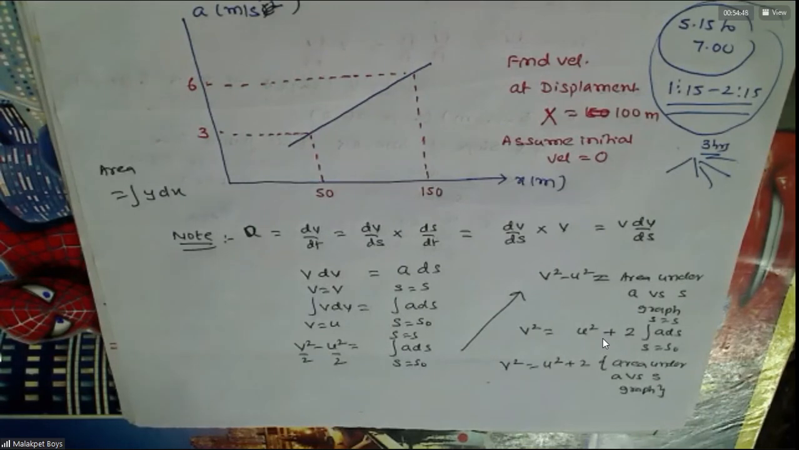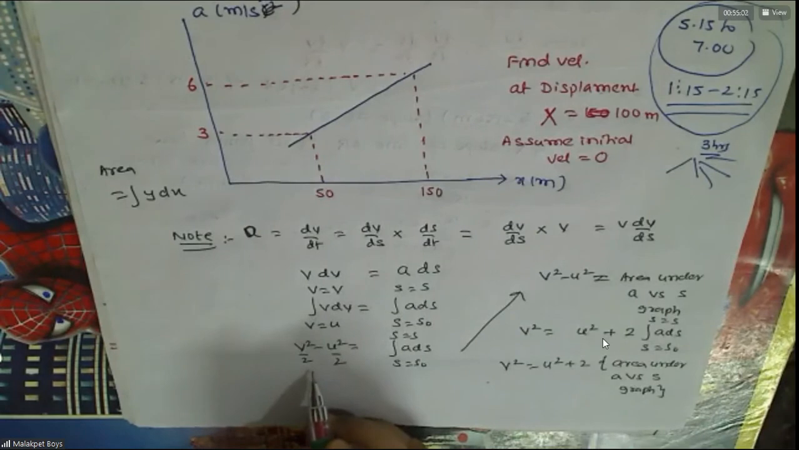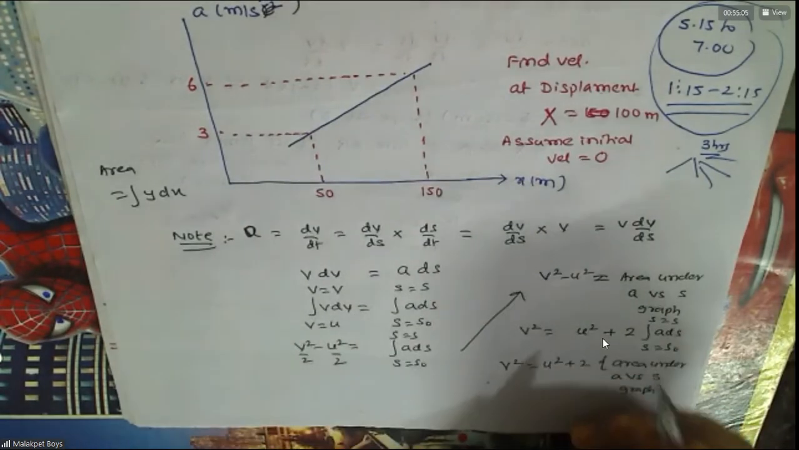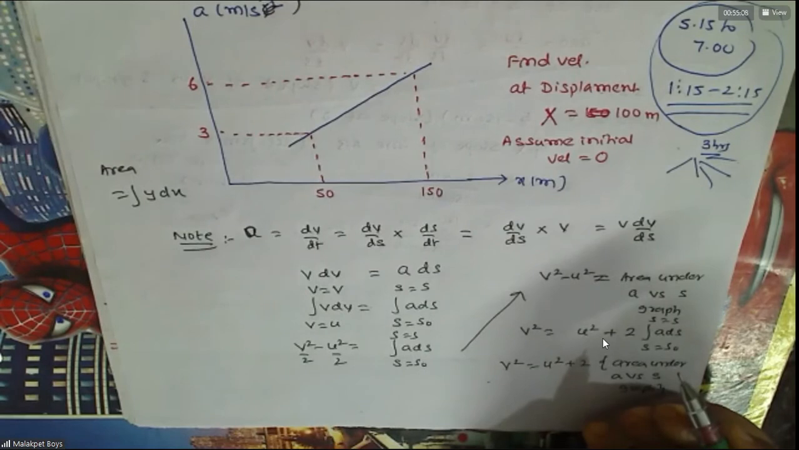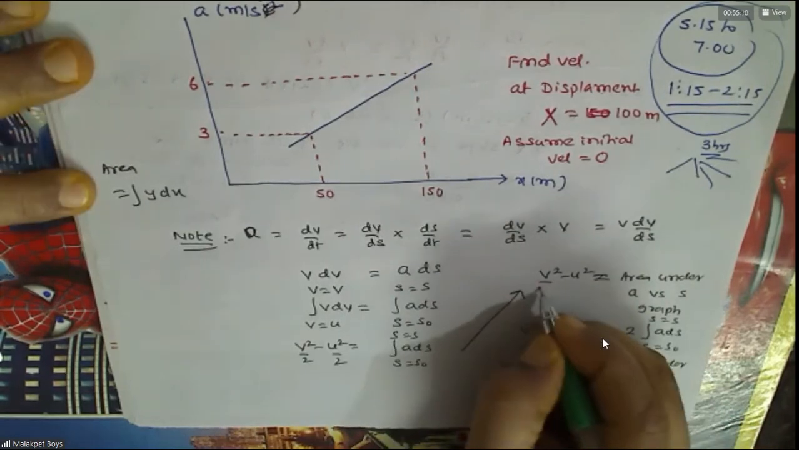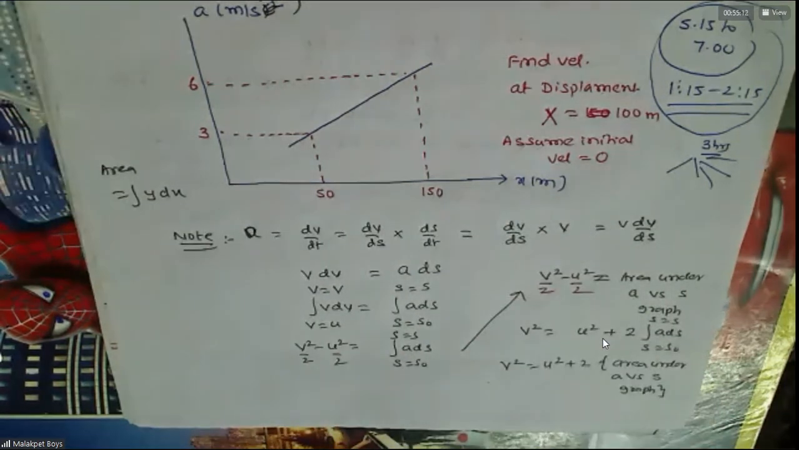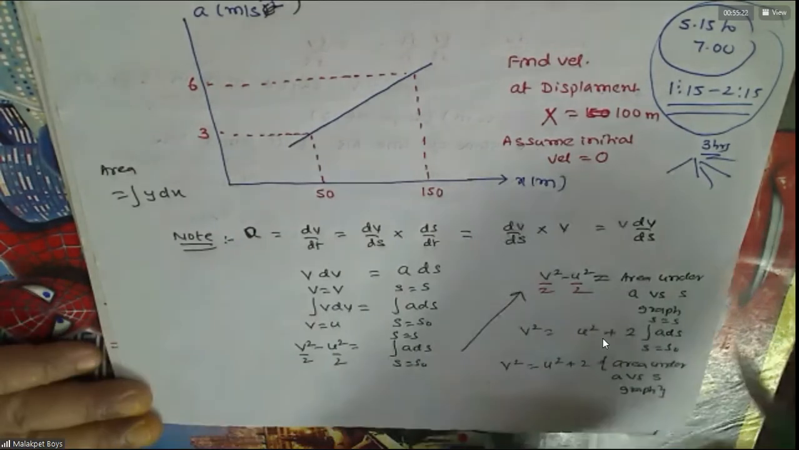Sir, v square equals u square plus 2. Sir, where do we get the 2? From where do we get the 2 in the last step? Here, this is there, no? Yes, sir. Okay. Any doubt?